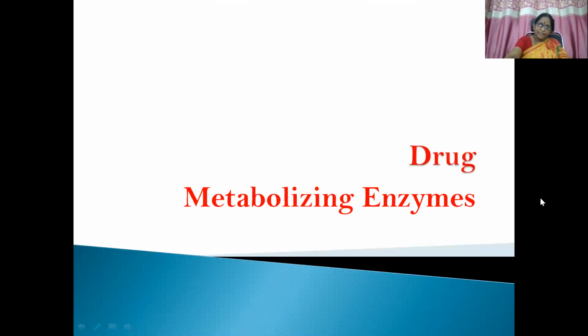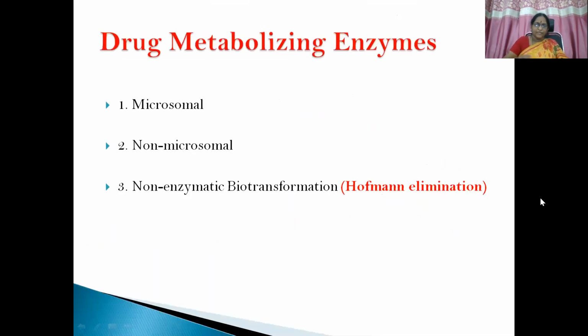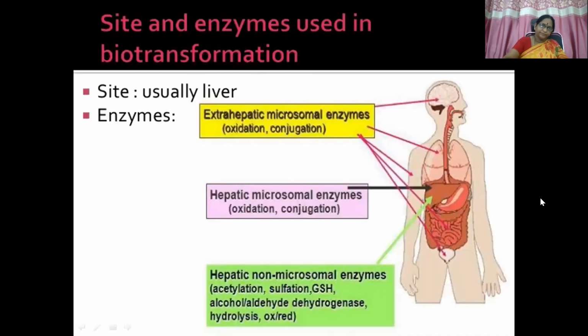Then, drug metabolizing enzymes. How does this biotransformation happen, and what are the various enzymes we can see here? We have several types of metabolizing enzymes: one is microsomal and another is non-microsomal. Apart from this, non-enzymatic biotransformation also happens, which is otherwise known as Hofmann elimination.